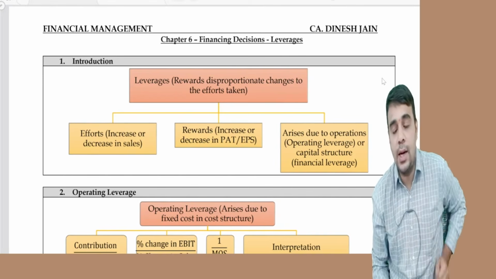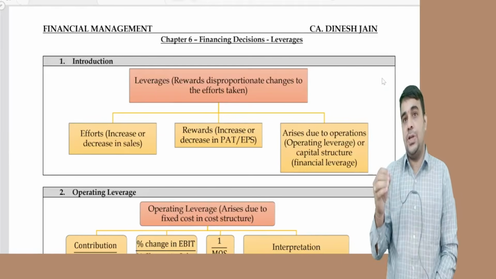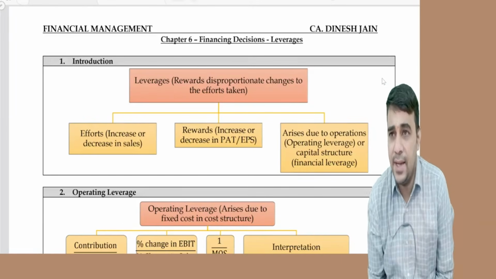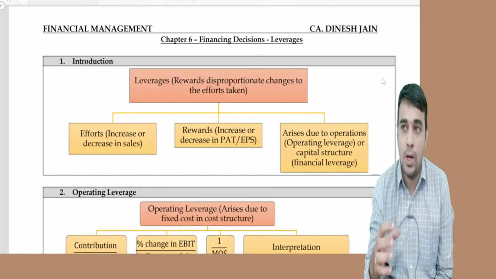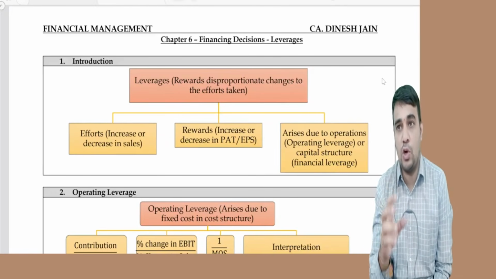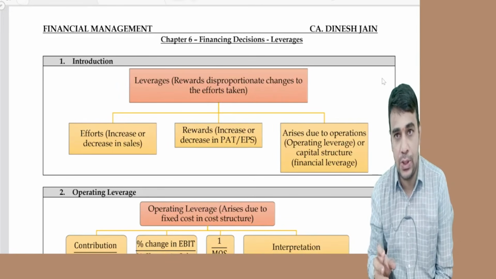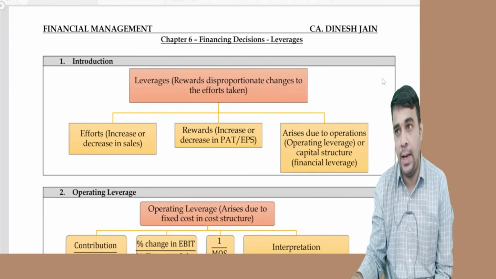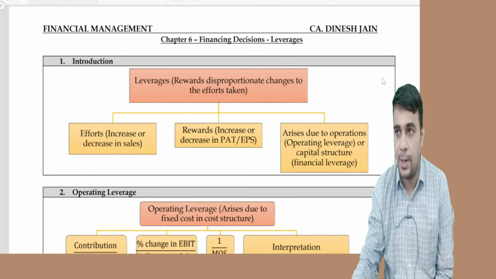Okay, let's now start with chapter 6. In the financing decision, money is to be raised. We learnt about cost of capital, which was trying to find out the cost of every item of the capital structure. There's a chapter 5 which evaluates the capital structure, which we are yet to do. We will do that after this chapter is over.